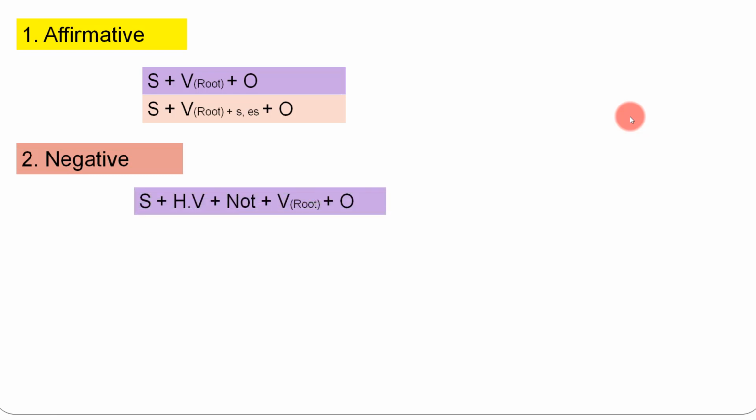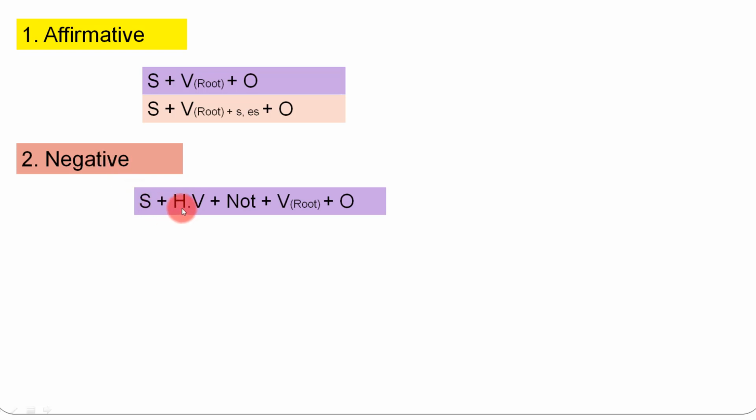For negative sentences, the formula which we are going to use is subject, then helping verb, then not, then root verb and object. What helping verb are we going to use? If you notice, there is no helping verb in the simple or affirmative sentences in present indefinite, but we require a helping verb whenever we use negative sentences or interrogative sentences.